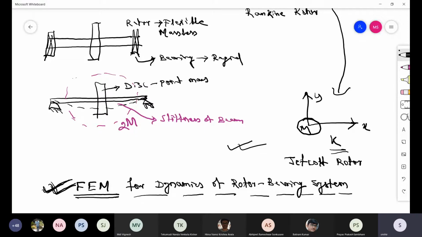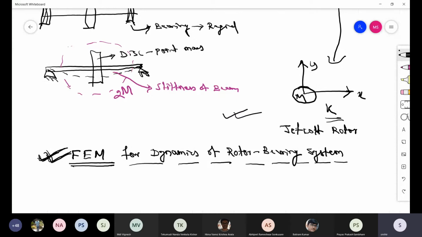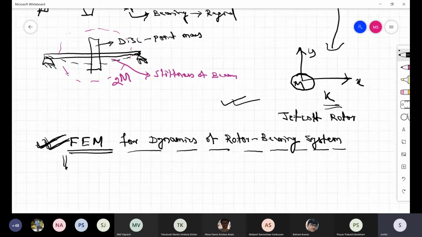Now you have to see these things very carefully, because whatever I'll be doing now, I'll ask all of you to do as a program in MATLAB. You have to generate a code in MATLAB for solving these rotor bearing systems. So see carefully. If you get any doubt in between, you ask me, then we can discuss.